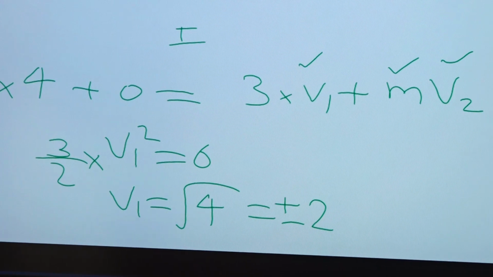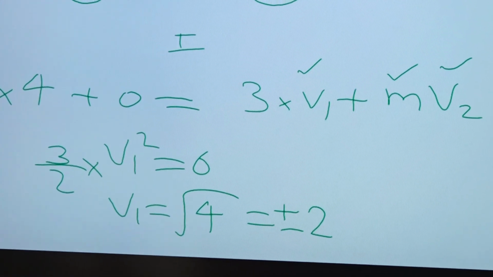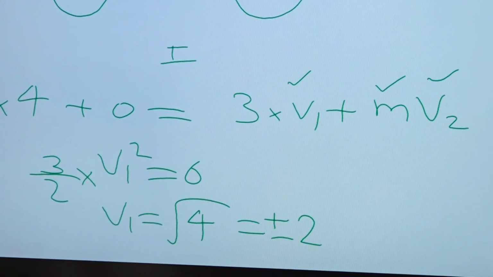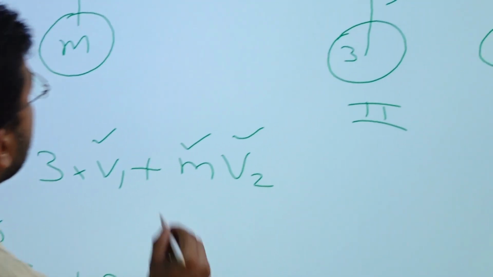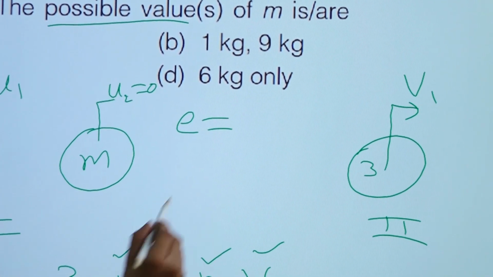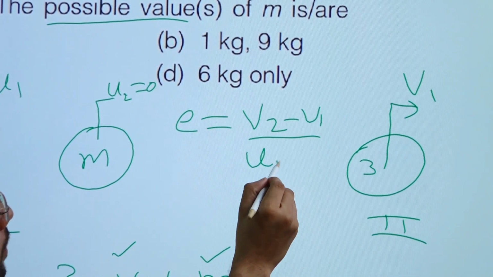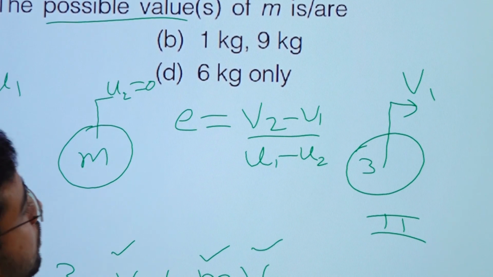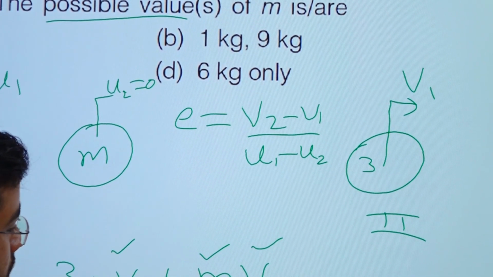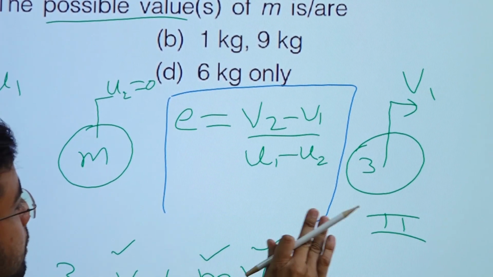Okay, so how to find out V2? So we know it is a purely elastic collision. So with the help of the coefficient of restitution, we can find out the value of V2. So what is the value of E? E is equal to V2 minus V1 divided by U1 minus U2, right? Okay, so this we know already.